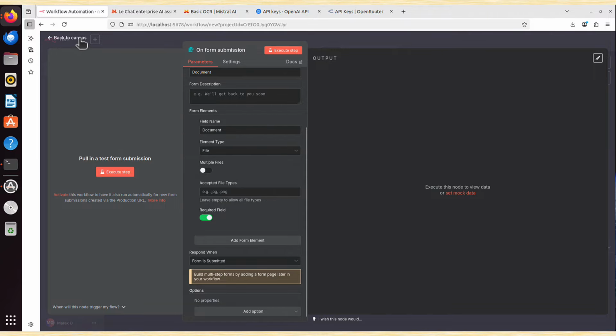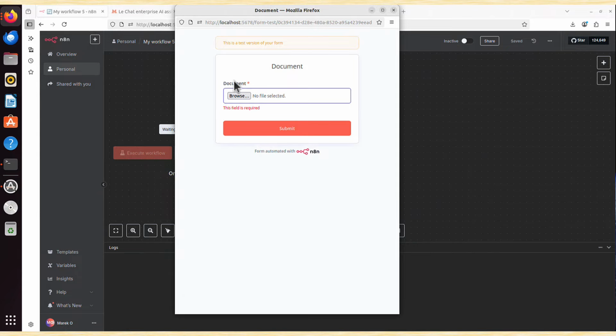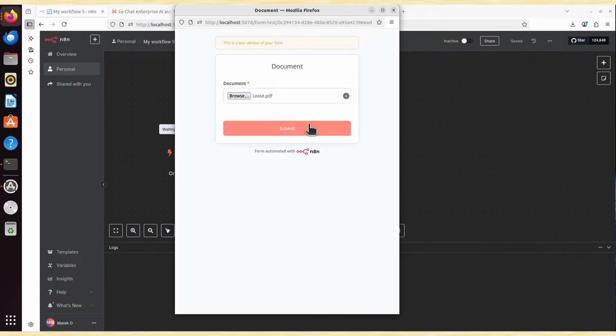If we now go back to Canvas, you can see we've got our first node, because they are all called nodes here. And it's also a so-called trigger. Let me maybe rearrange that. And I can already test it. If I say execute workflow, now you can see those fields. First field we called document. Second field we also called document. Oh, sorry. This is that second field. And this is the window which lets us select the file and submit it. If I browse for my file, that's the list document, I can now select it. And I can also submit it. And we've got workflow executed successfully. That's what we want to see.